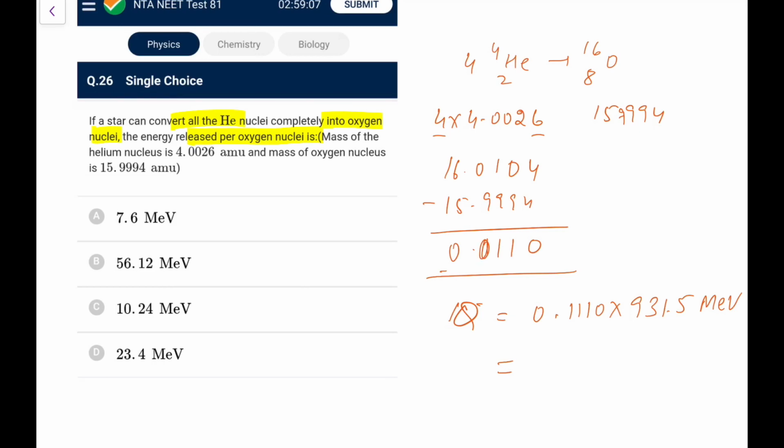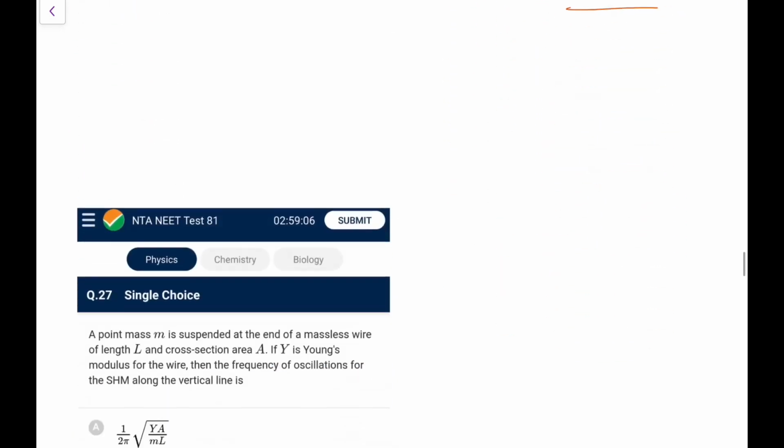It should be 0.0, sorry. I'm making a mistake. So it would not be 100, it would be 10 point something when the power comes. So 10.24 MeV is the answer. So be careful in the calculation.